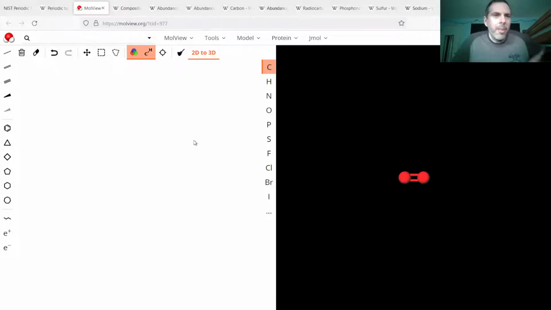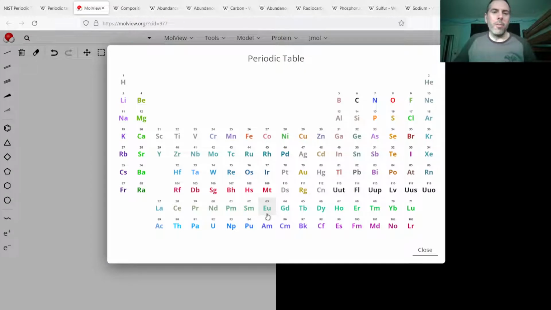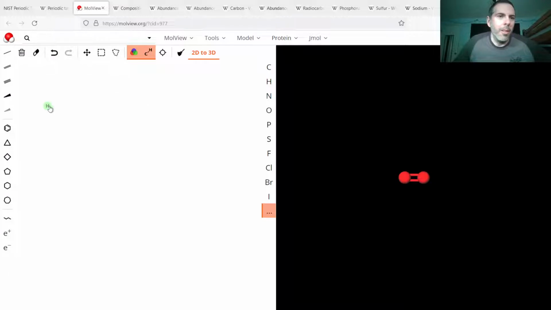So here's a Bohr-model view, and I'm going to just start drawing a few, just pick out the few elements that I'm going to talk about. We'll just start with the smallest atomic number. So hydrogen should be very familiar to people.